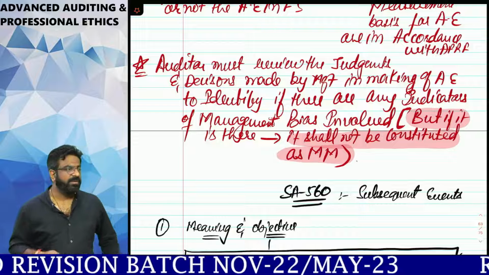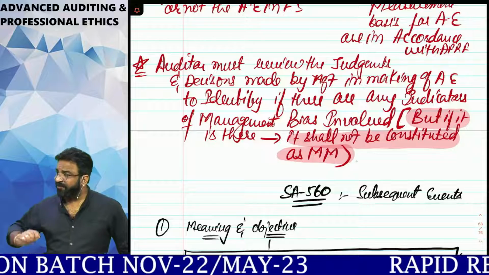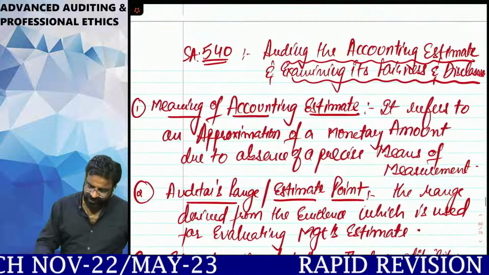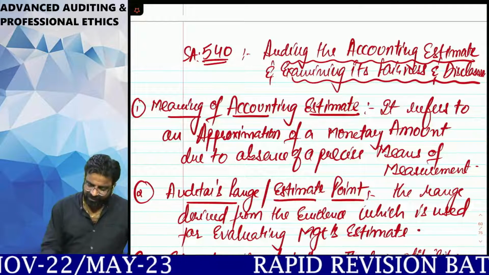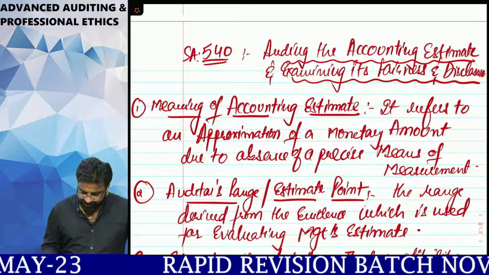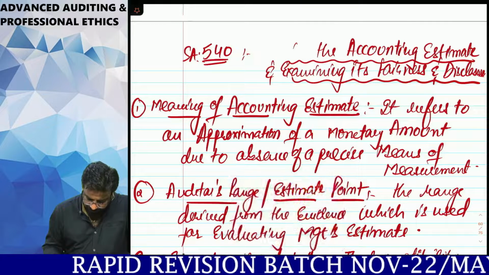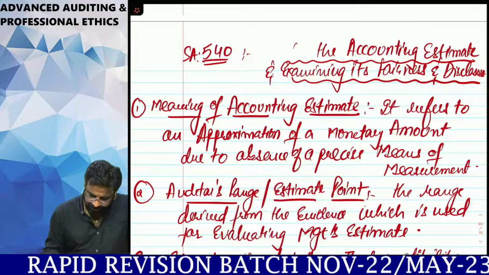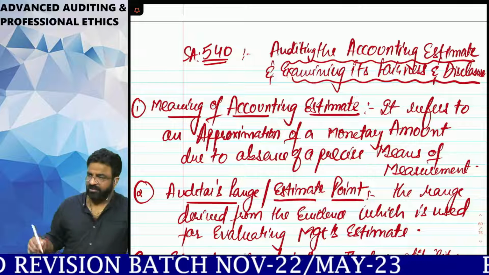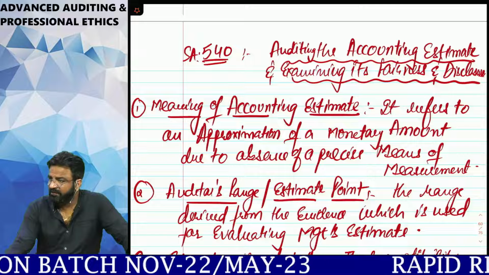SA 540 relating to accounting estimates made by the management, its checking, its fairness, and its disclosure. Now look at the name of the standard. What is the name of the standard, everyone? Auditing the accounting estimates and examining its fairness and disclosures. So that brings an end to your SA 540, everyone. Is it clear to all of you? Yes, sir.